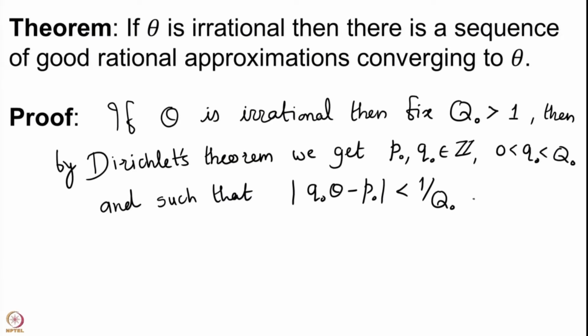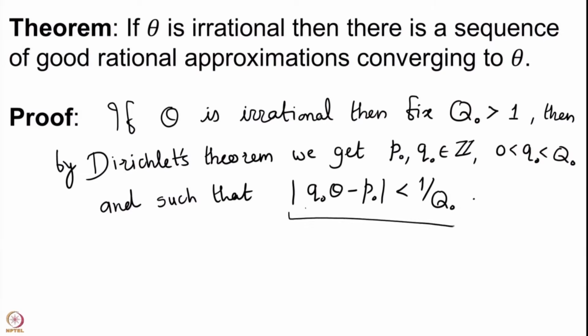So, this is the inequality that we are going to get. This is the construction that we have learnt in our previous lectures, that there are these integers P0, Q0, they are integers, but Q0 is a positive integer with the property that this condition holds. But of course, theta is an irrational number.